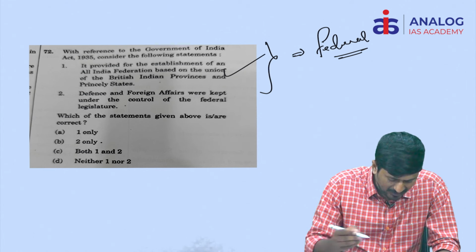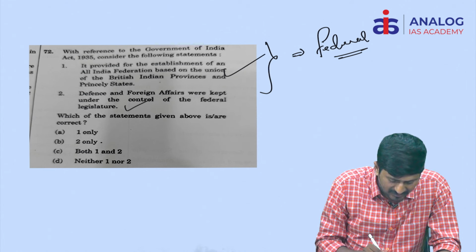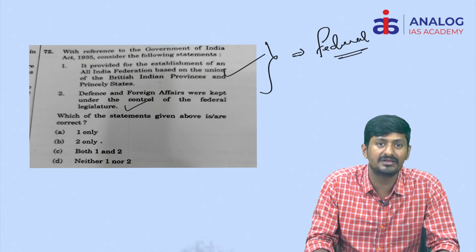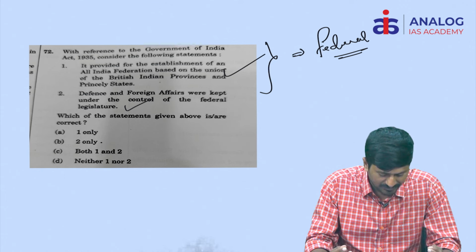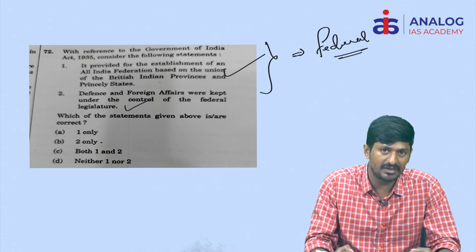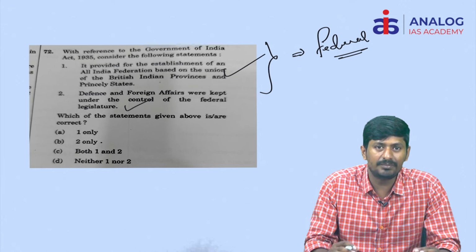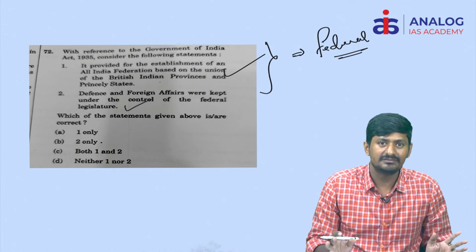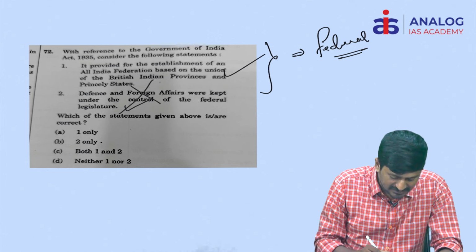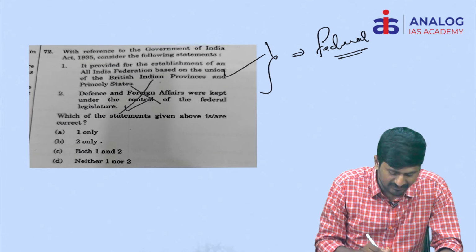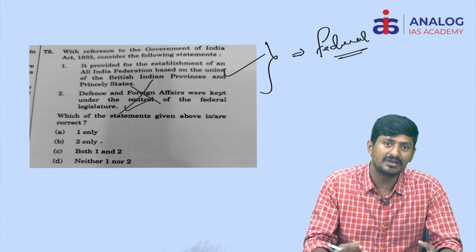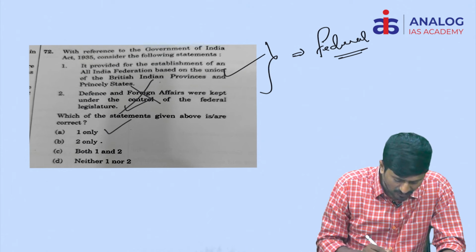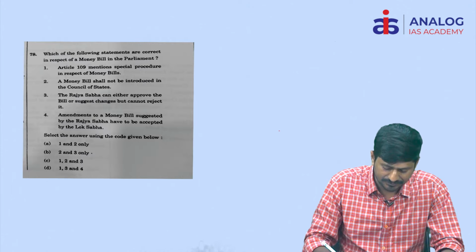Okay, and coming to the second statement, defense and foreign affairs were kept under the control of the federal legislature. Just imagine, if defense and foreign affairs were given to the federal legislature, simply what does it mean? Simply India got independence. So this second statement is incorrect, where this power has been given to the Governor General himself. So what is the right answer? A is the right answer.